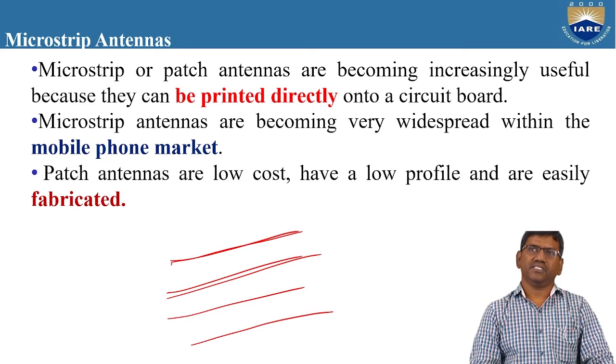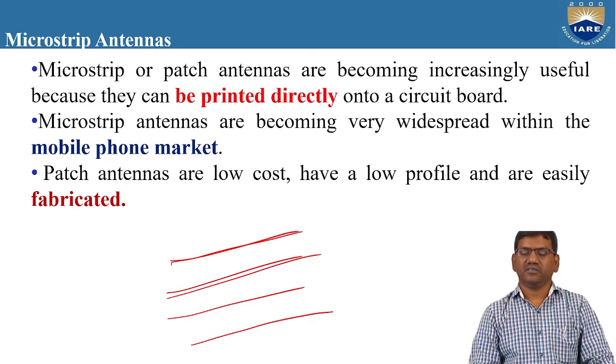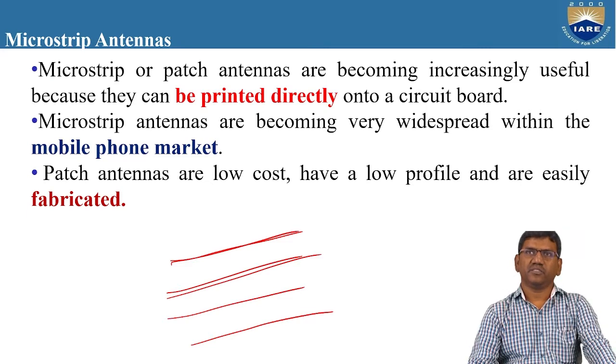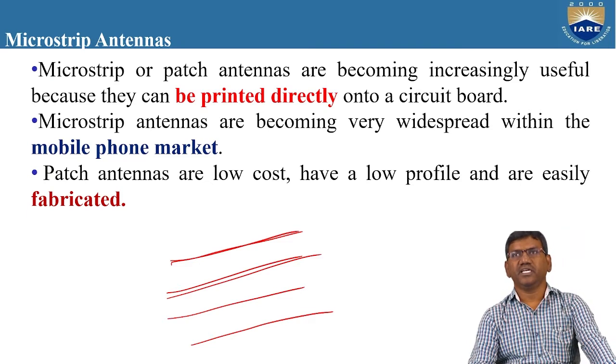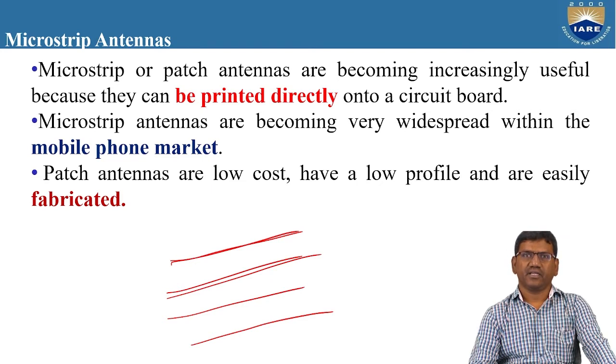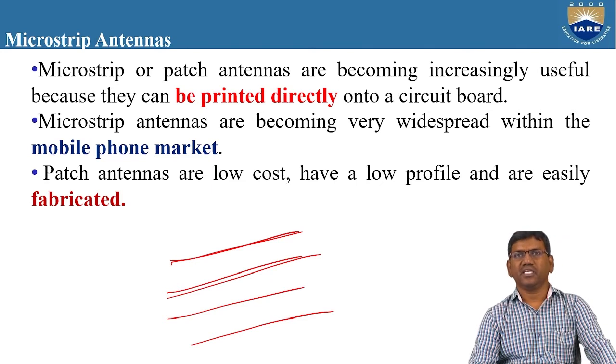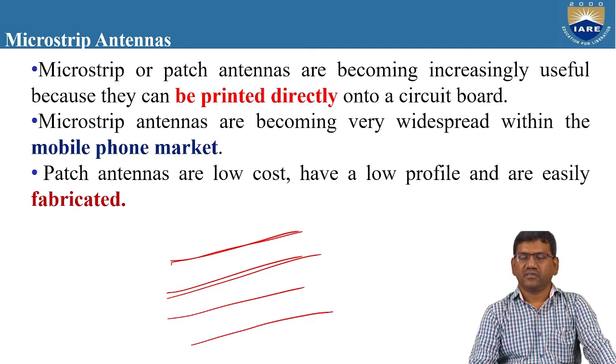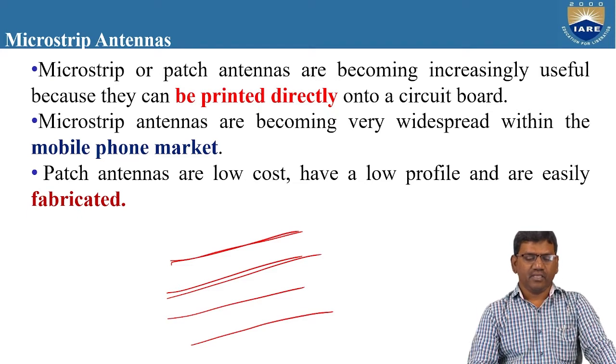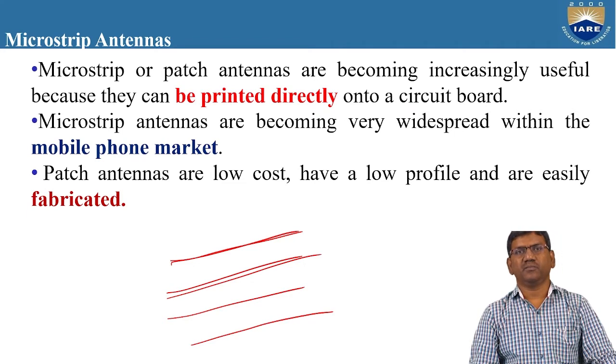So this is one of the basic advantages of the microstrip antenna. Hence these types of microstrip antennas are widely used for aircraft, aeroplanes, mobile devices, and very small handheld devices. This is one of the main reasons why these microstrip antennas are being used. They can be printed directly onto a circuit board. So you need not carry the circuit board and the microstrip antenna separately. You can directly fabricate onto the circuit board. So this is one of the basic advantages.